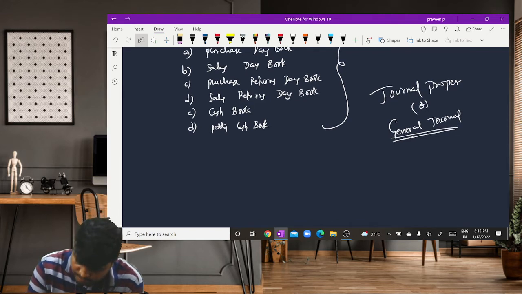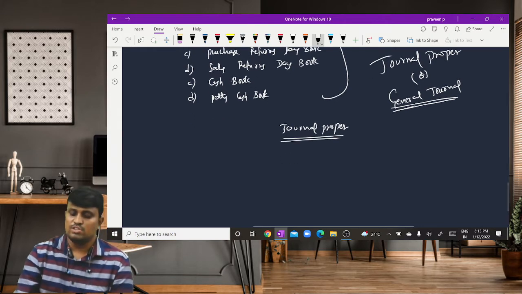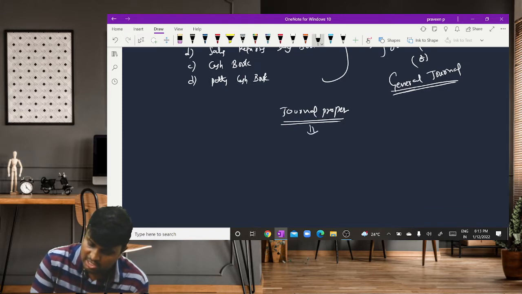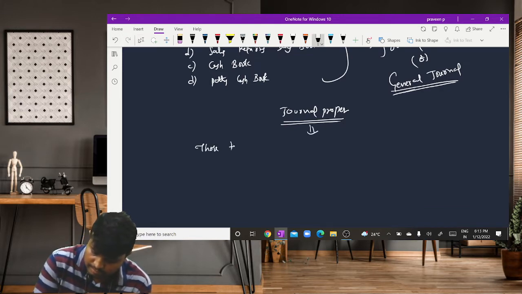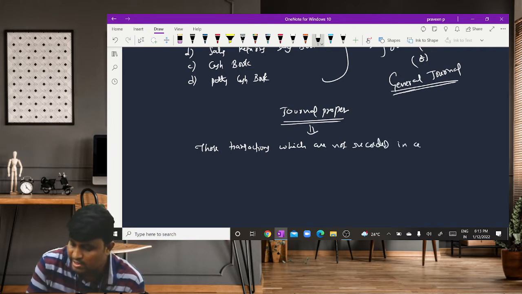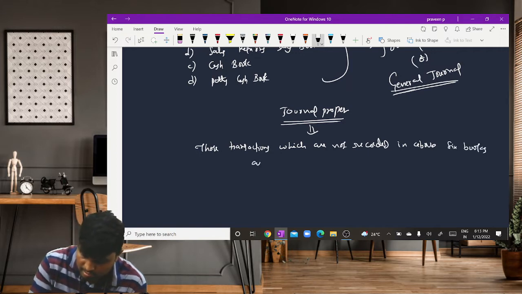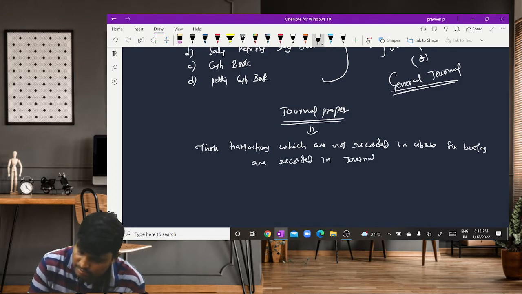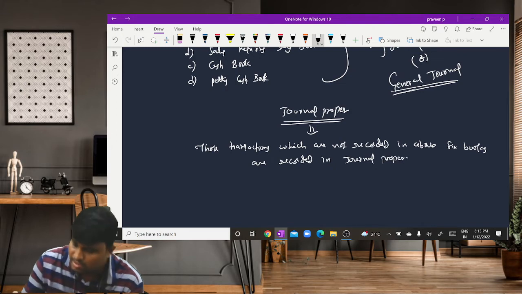So we go for the next, journal proper. In the journal proper, those transactions which are not recorded in the above 6 books are recorded.